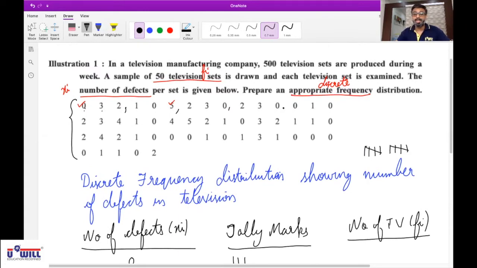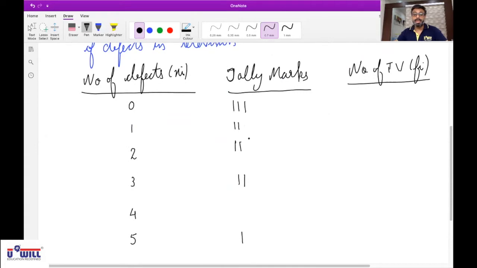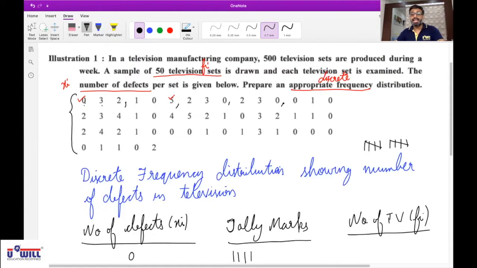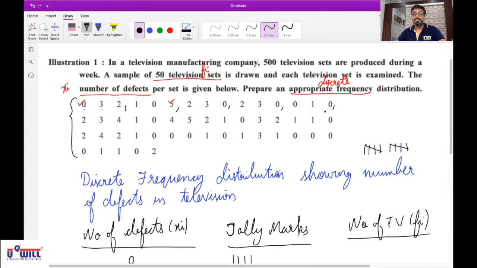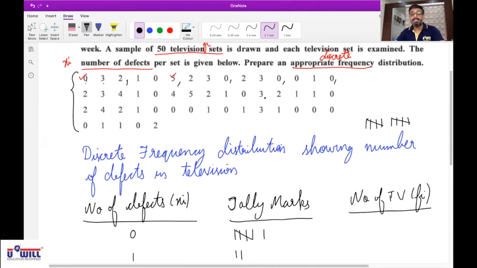Then after 2, 3, 0, again 2, 3, 0. Read the next 3 values. 0, 1, 0. Now see, for 0 we already have 4 tally marks, right? So now you put a cross for the 5th one. Then 1 and then again 0. Did you understand this?